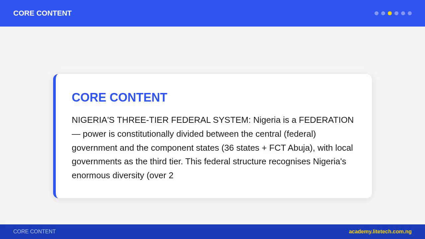Governance: Governor, State Executive Council, Commissioners. State Legislature: House of Assembly, 24 to 40 members depending on the state. Judiciary: high courts, and Sharia courts in northern states operating for personal and family law for Muslim citizens.